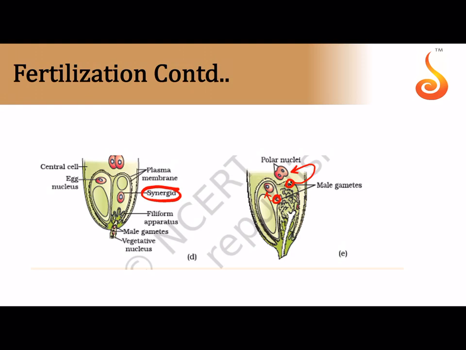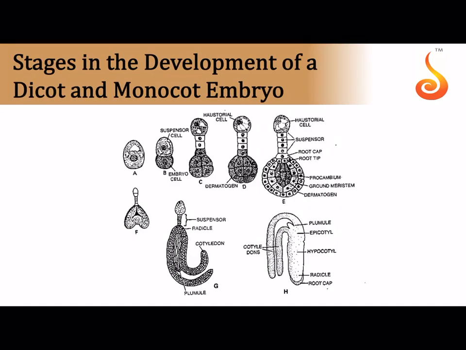One of the male gametes fuses with the egg nucleus or the egg gamete, that is located in the egg apparatus, to form the zygote. The other male gamete fuses with the primary endosperm nucleus, which has by now become a secondary nucleus after the fusion of the two polar nuclei, to result in the formation of a triploid endosperm.